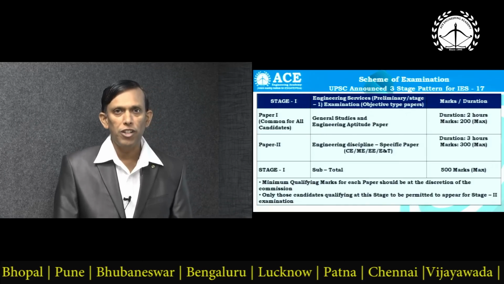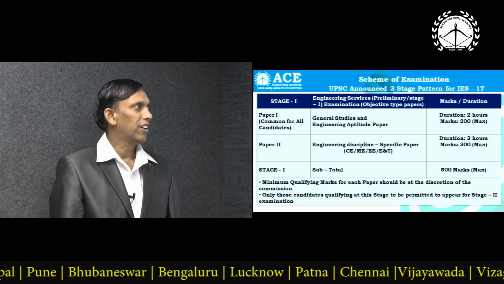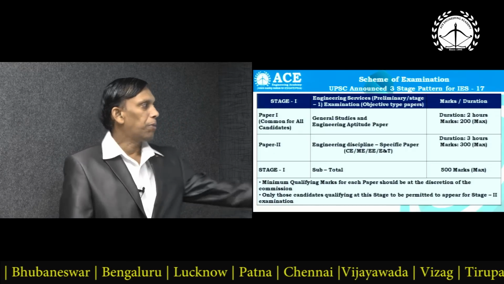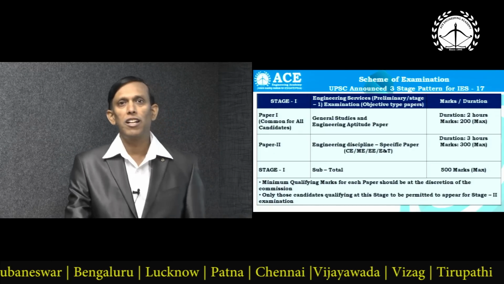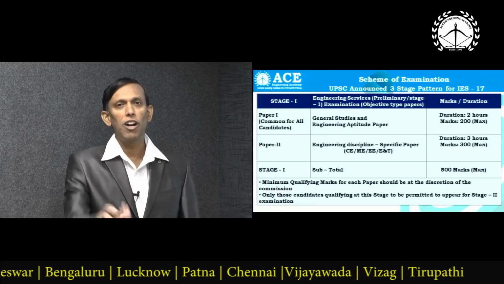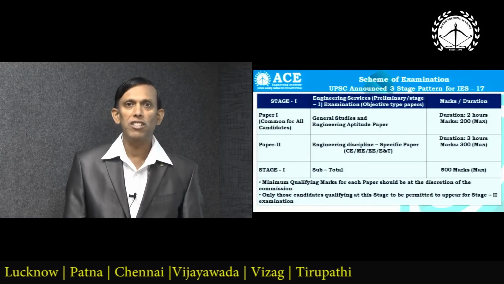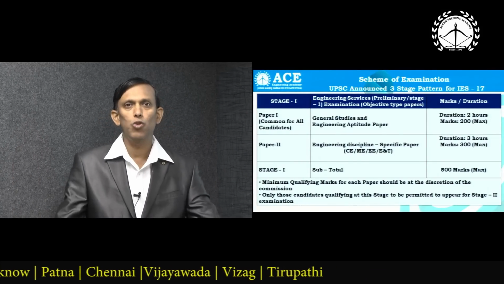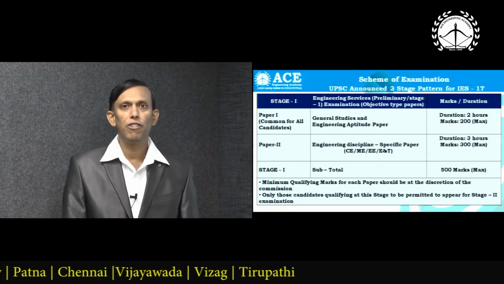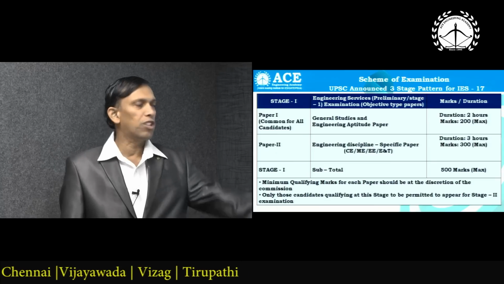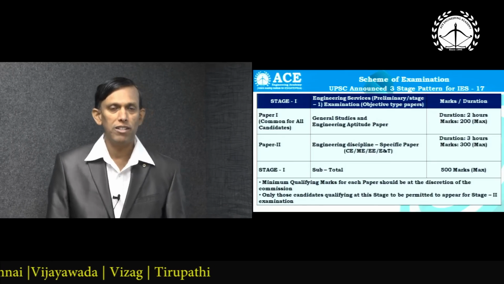The time allotted is 2 hours and the marks allotted are 200. Now paper 2 is the concerned engineering discipline. You belong to mechanical engineering, so naturally you will write mechanical engineering. The paper is of 3 hours duration and maximum marks 300. The entire stage 1, the prelims, is multiple choice objective type. The subtotal is 500 marks.